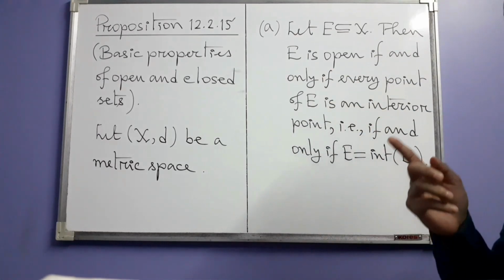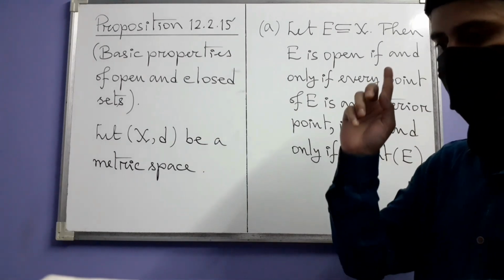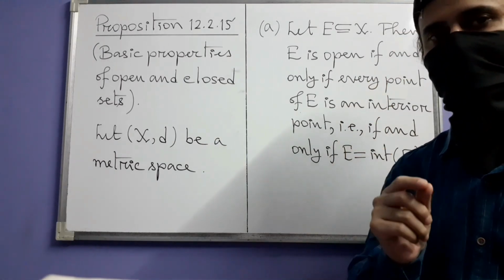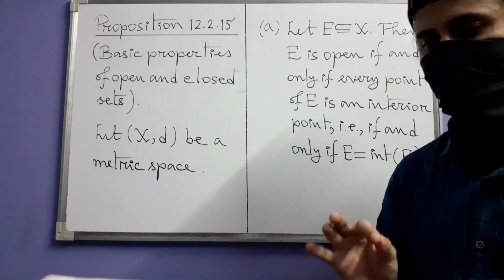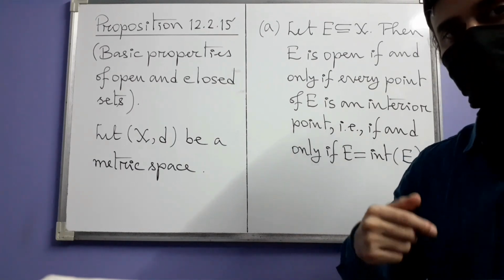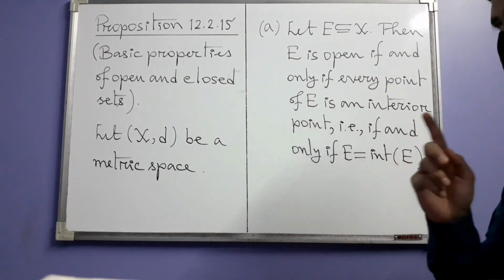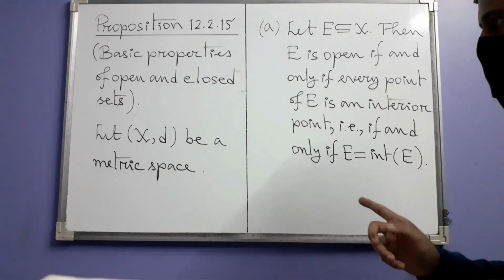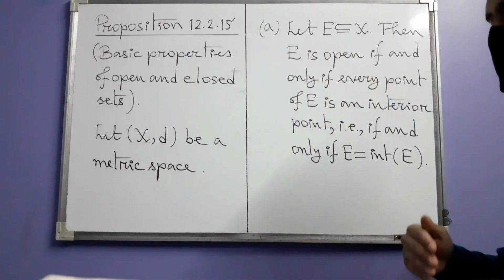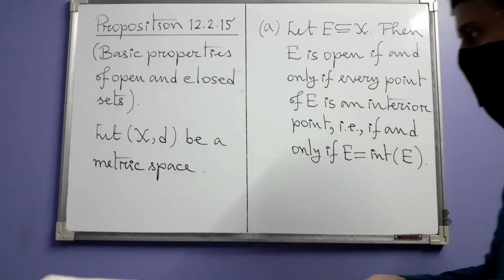And from this definition, back then we also noticed the fact that y as a result itself has to be inside E. In other words, we noticed that every interior point of E is after all inside E.